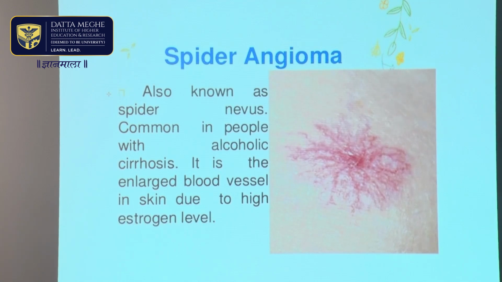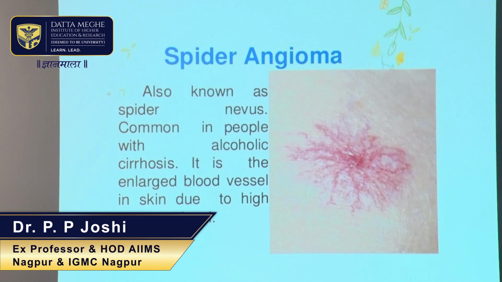Spider angioma are a very classically described manifestation of cirrhosis of liver. This is also known as spider nevus. It's common in alcoholic cirrhosis. There is a central arteriole and capillaries which radiate out from there, and if you press this central arteriole over here with the help of a pin, it totally blanches.